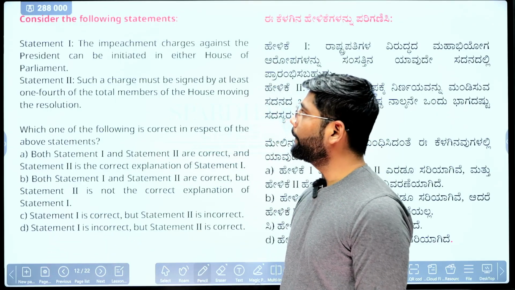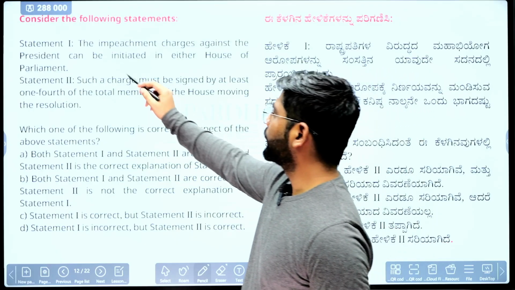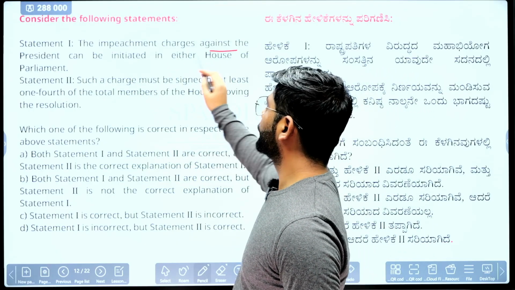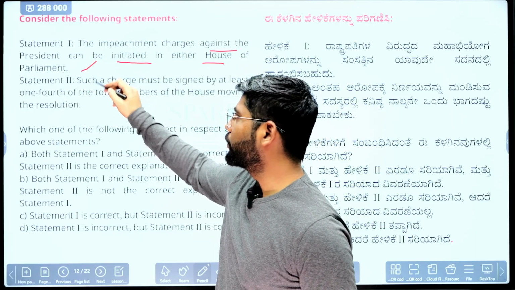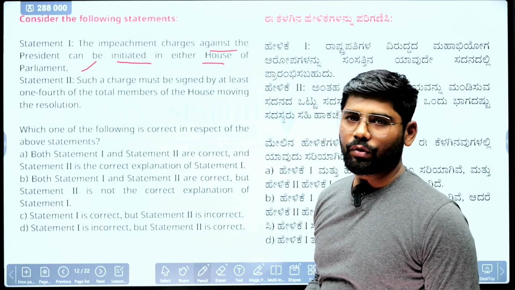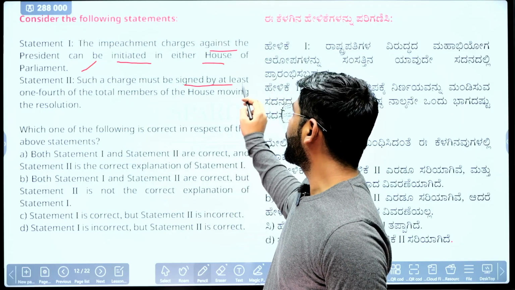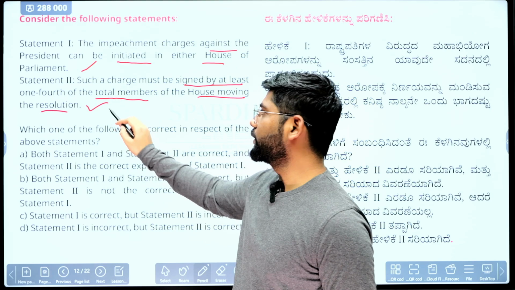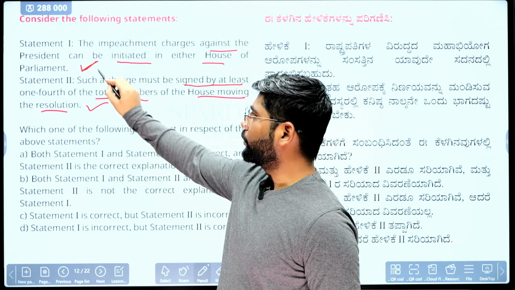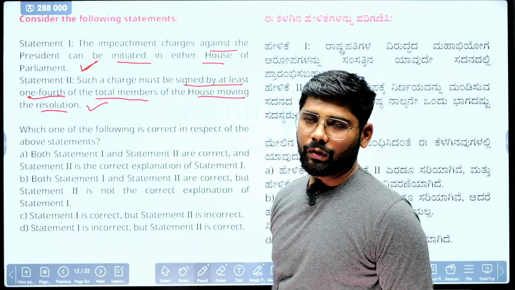Next question, it is assertion reasoning. Now again the impeachment charge. Impeachment charge against the president can be initiated in either house of parliament, just as I have told. So they can initiate in Lok Sabha, they can initiate in Rajya Sabha. Second, such charges must be signed by at least 1/4 of total members of the house moving the resolution. Yes, just as I have told you, 1/4 of the members must sign this resolution.